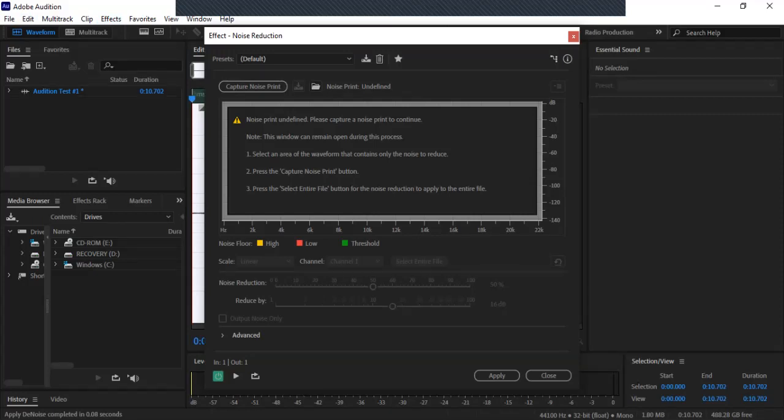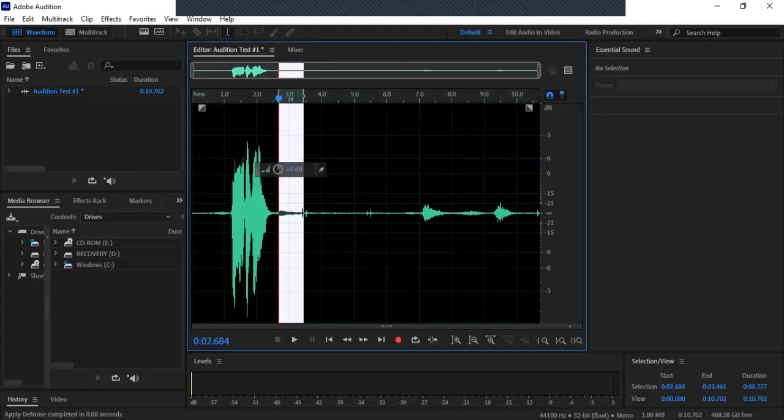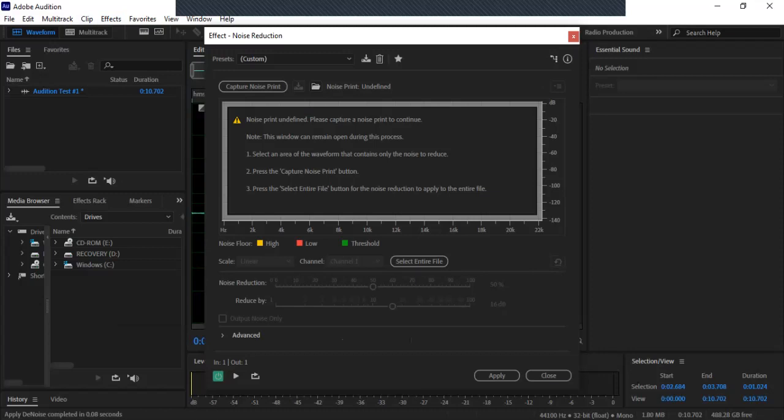All right, just wanted to cover that. All right, so I want to get rid of this portion. Let's go to here, noise reduction process. All right, and then noise reduction reduced by, you can actually, and then select entire file button right here.